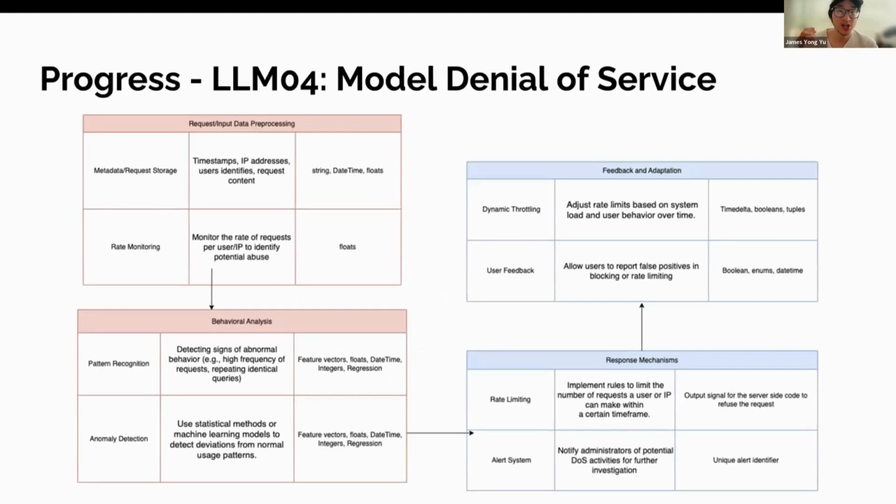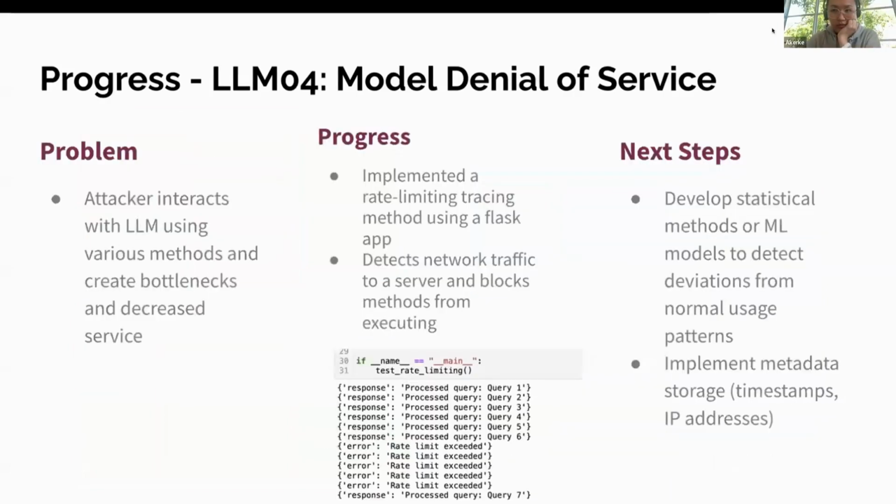Great. So my part of the project deals with the idea that a lot of the requests that are sent to these LLMs are quite computationally expensive. And so this is my model denial of service data model. As for the next slide, we deal with the problem that these create bottlenecks and decrease service for the other users. So the progress that I have made involves implementing a rudimentary rate limiting tracing method using a basic Flask app, which just detects network traffic to a server and blocks out specific methods from executing.